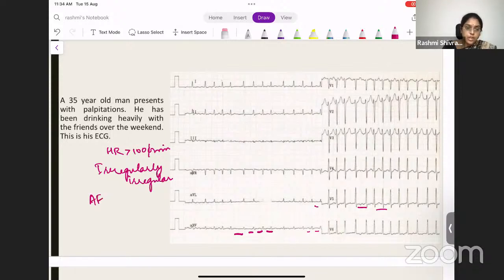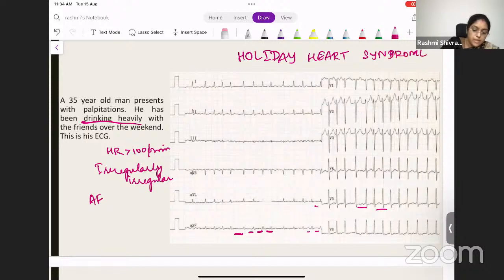Atrial fibrillation. So given this history of binge drinking, what would you say? You need to remember something called the holiday heart syndrome. When does this happen? A person binging on alcohol and he develops atrial fibrillation. So that is called holiday heart syndrome.